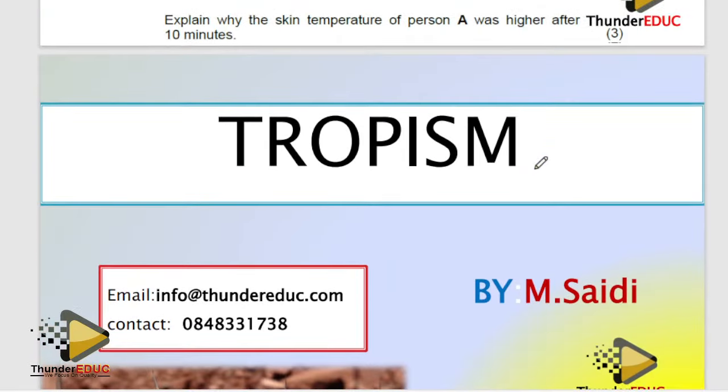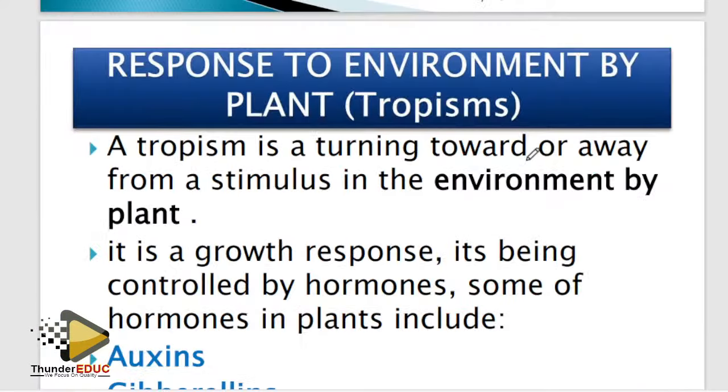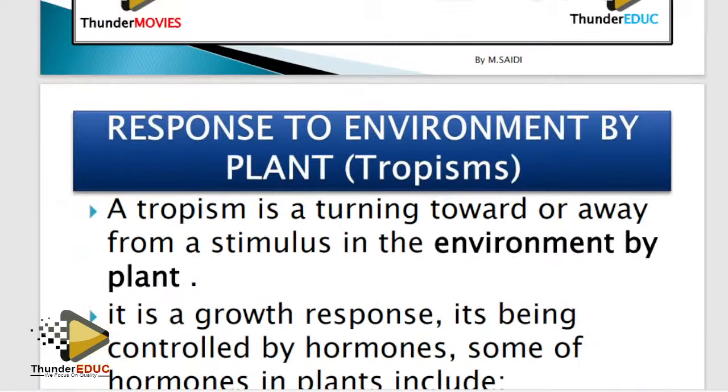And this one is also simple. What is tropism? When you talk about tropism, it is a simple thing. Let me check here if there is any question. Okay, there's no question here. If you have any question, guys, let me know so that I can solve it. Okay, let's go.